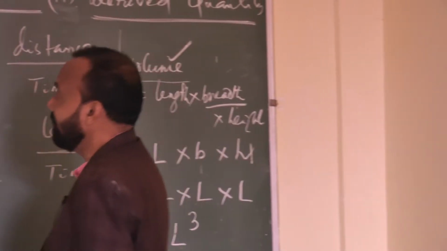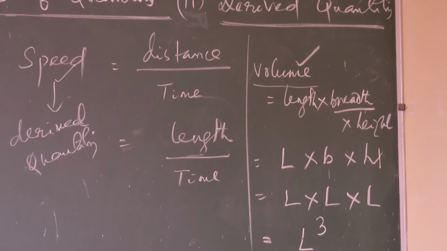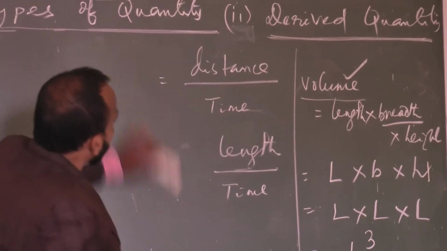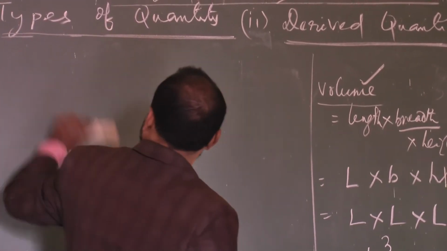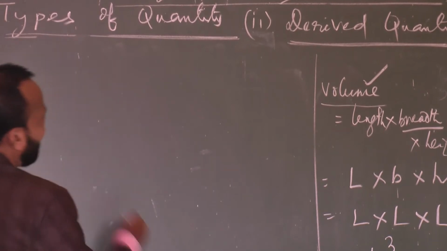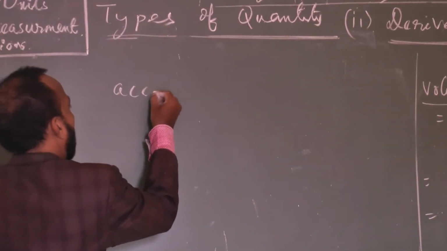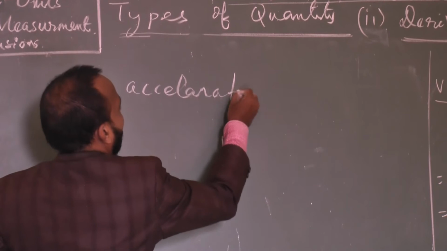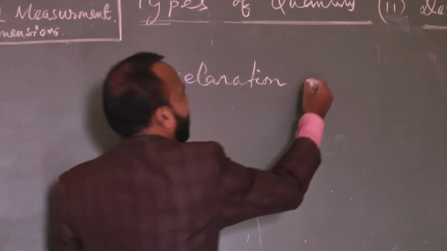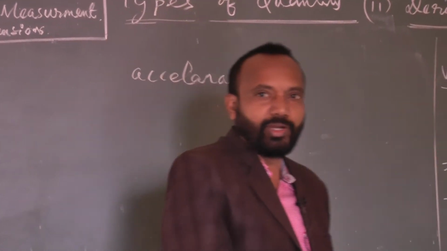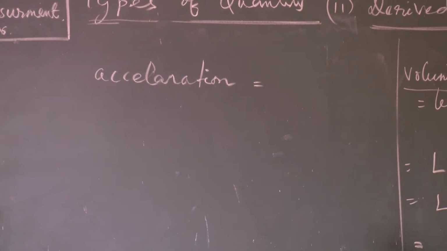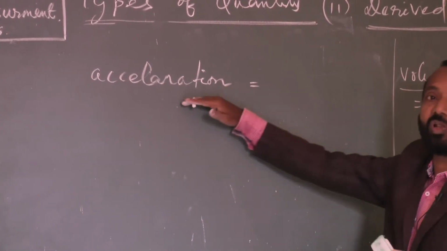Another, third example I am giving: acceleration. Acceleration is what? It is the rate of change of velocity. That you know from the standard school level: acceleration is the rate of change of velocity.